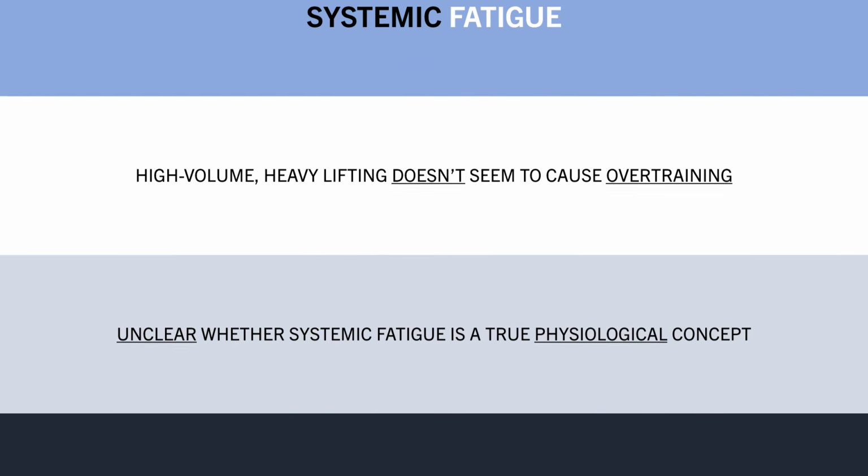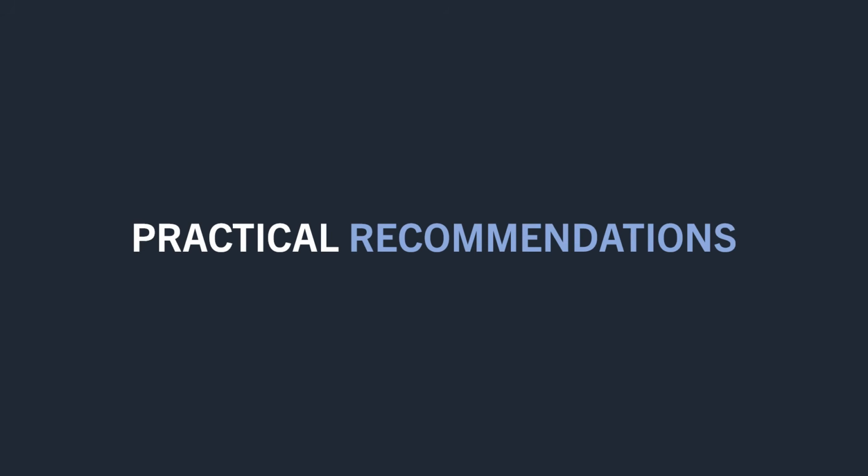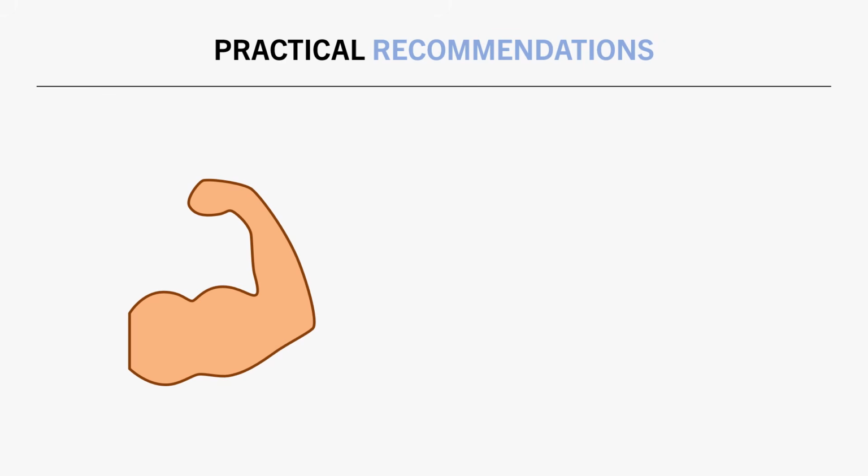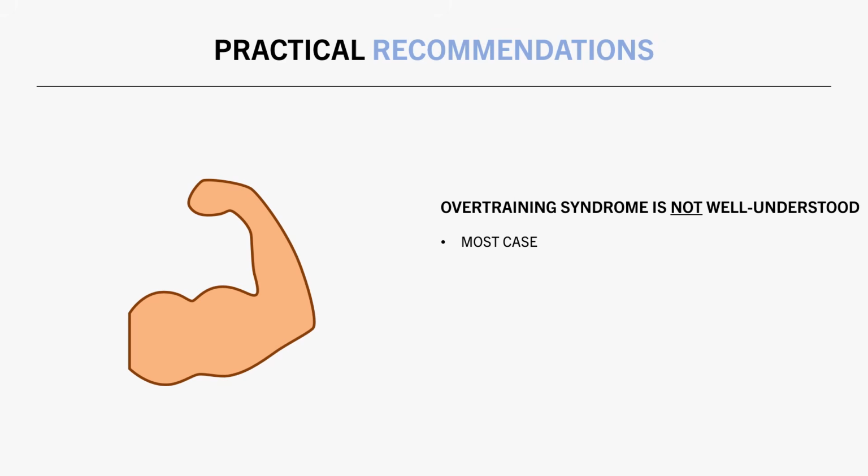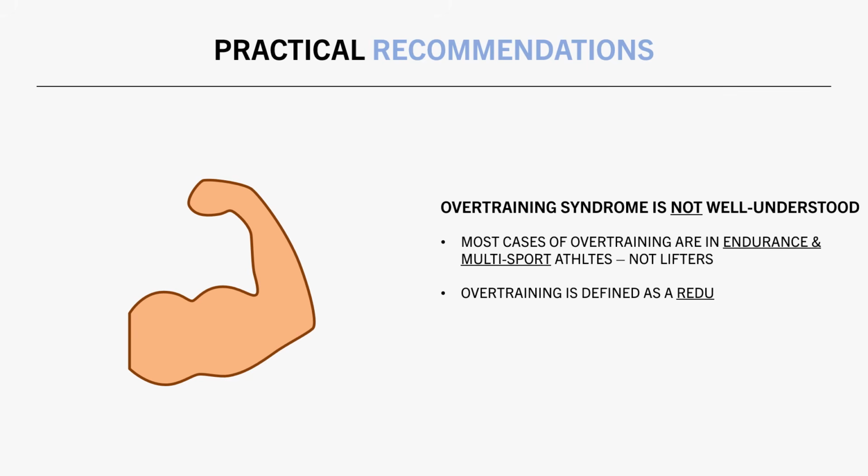So what does all of this mean when it comes to lifting in the gym? Well, firstly, we don't even have a great understanding of overtraining as a concept in general, and most reported cases are in endurance or multi-sport athletes as opposed to resistance training. Furthermore, the definition of overtraining in athletes doesn't really apply to muscle growth either. Overtraining is defined as a decrease in performance, but the goal for hypertrophy training is not performance related. It is a structural adaptation.